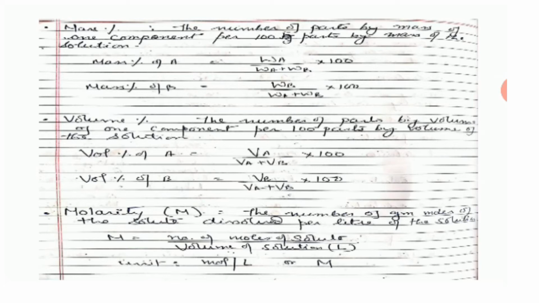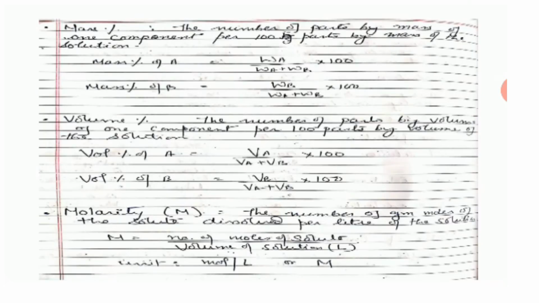The number of parts of the volume of one component per 100 parts of the volume of the solution is known as volume percentage. Here the mass percentage and volume percentage do not have any unit because they are fractions, in the form of percentage. Then there comes ppm, parts per million. The number of parts by mass or by volume of one component per million parts of the mass or volume of the solution is known as parts per million.